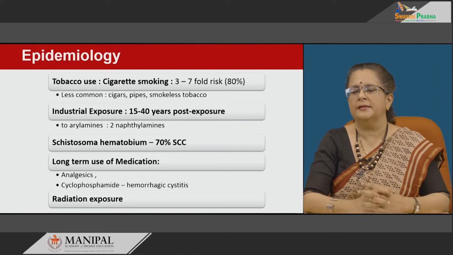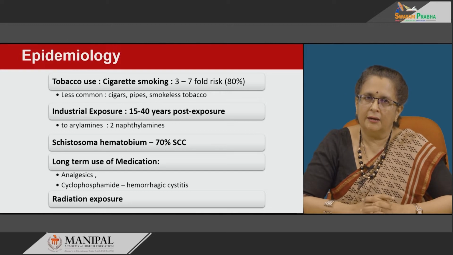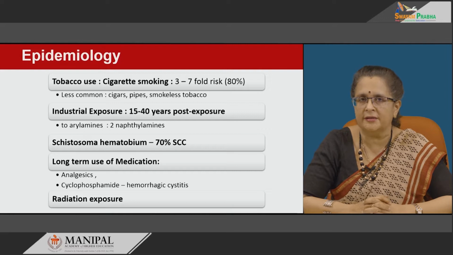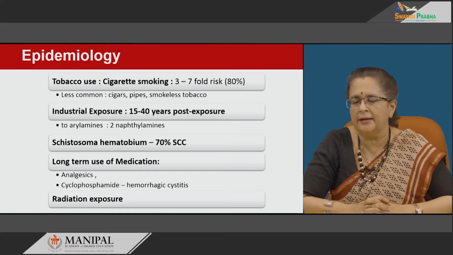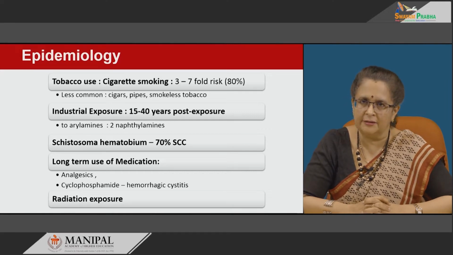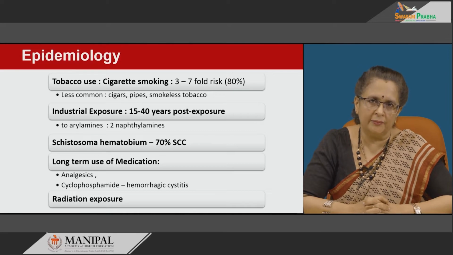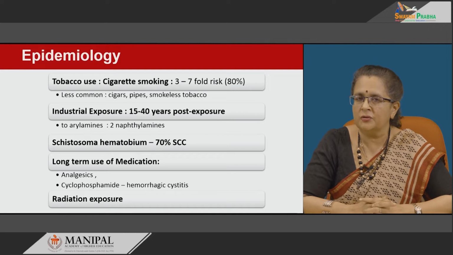Next common is industrial exposure. Malignancies are thought to arise even 15 to 40 years post exposure, specifically to arylamines, in that the naphthylamines. Schistosoma haematobium also causes bladder tumors, specifically squamous cell carcinoma.